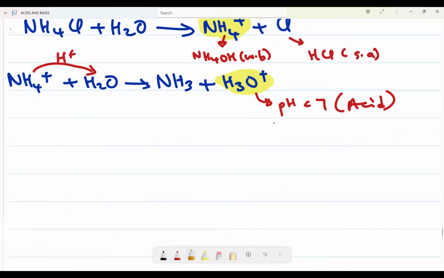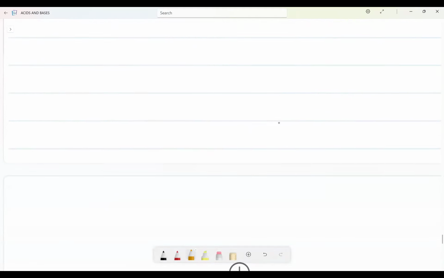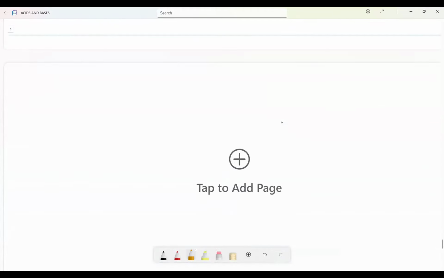Right? This solution, it is acidic. It needs what? Methyl orange. How interesting is that? Very, very interesting, right? Now we go to the last part, where we seal everything.